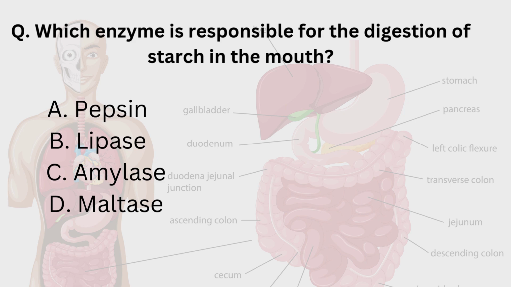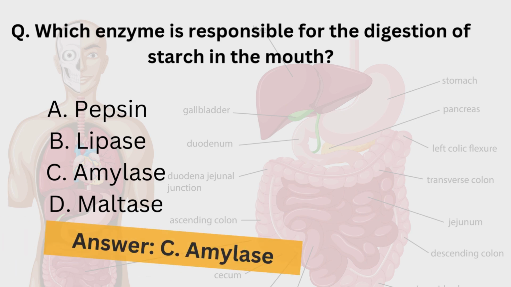Pepsin is an enzyme found in the stomach that breaks down proteins into smaller peptides. And what is lipase? Lipase is also an enzyme that breaks down fats into fatty acids and glycerol. Then amylase. Amylase is an enzyme found in saliva that breaks down starch into simpler sugars like maltose. Then the last option, maltase, is also an enzyme found in the small intestine that breaks down maltose into glucose.